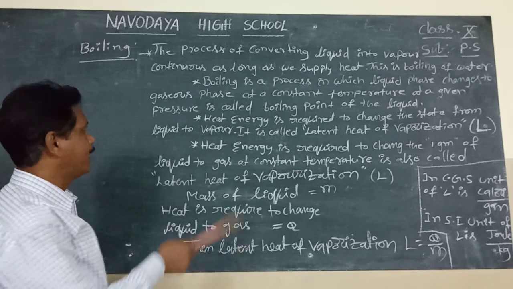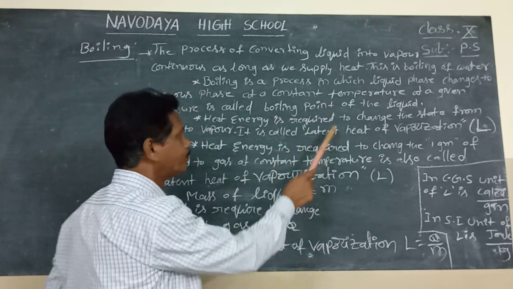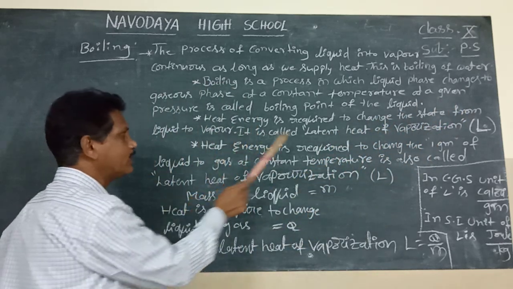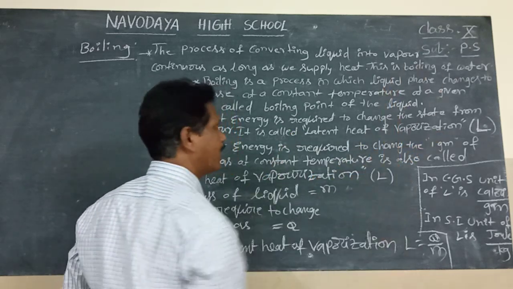Okay. Next one, heat energy is required to change the state from liquid to vapor. It is called latent heat of vaporization.